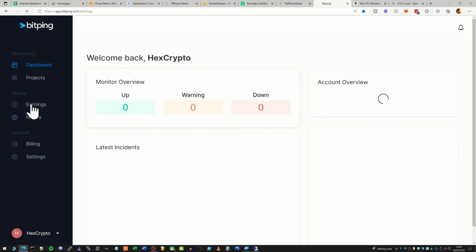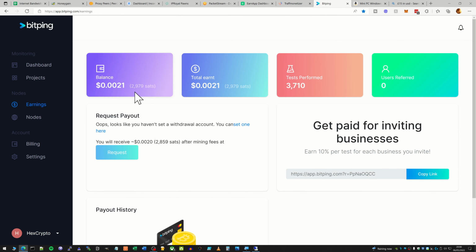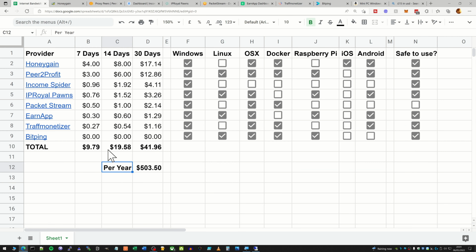And I say I haven't earned anything. I have actually earned a bit. It's 2,979 sats, so it's not a huge amount. It's not even a cent yet, but we've done 3,710 tests from our node, so at least we know that we've been helping people whilst we've been running this. And who knows, maybe one day I'll make my first cent from this, but at least it's actually helping someone out there.